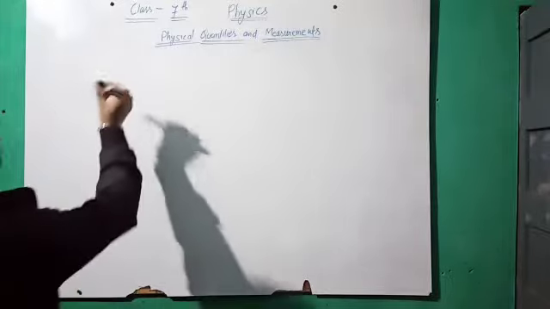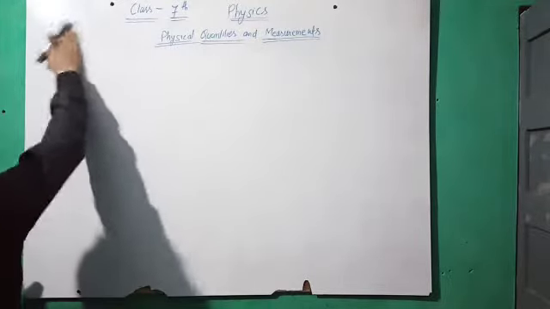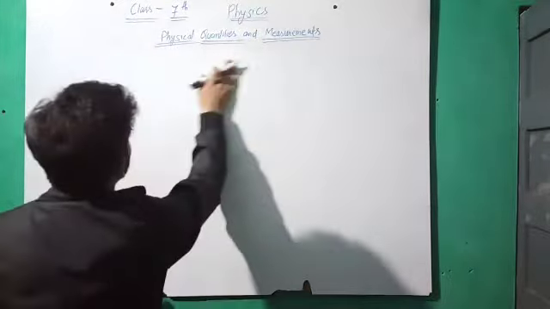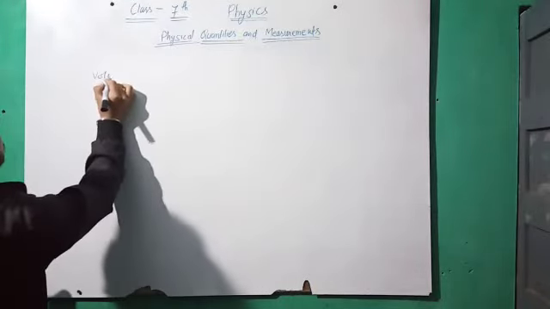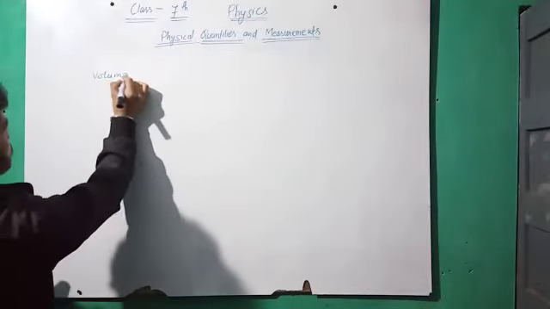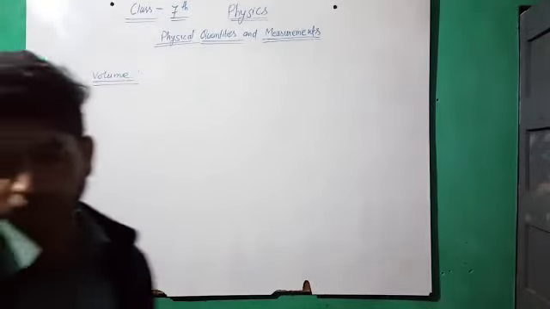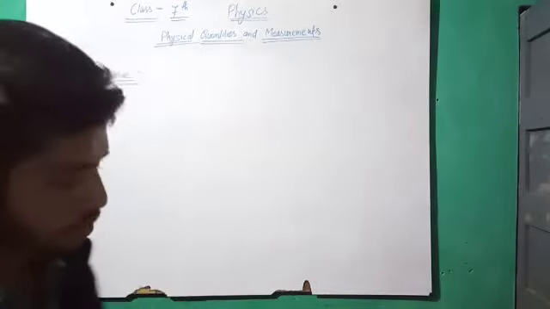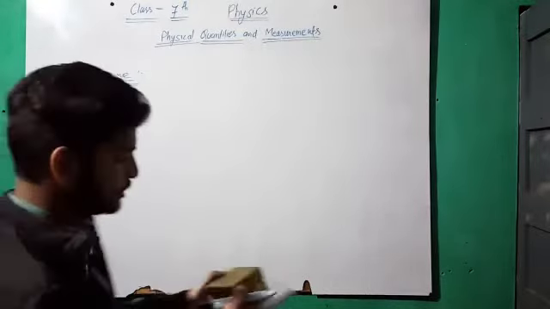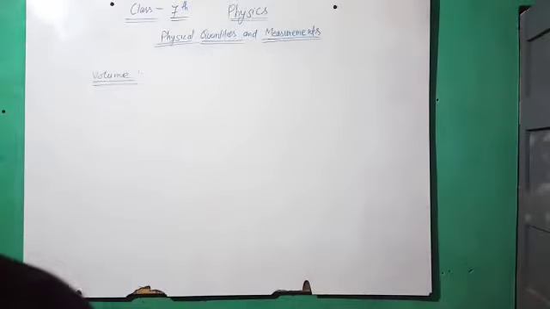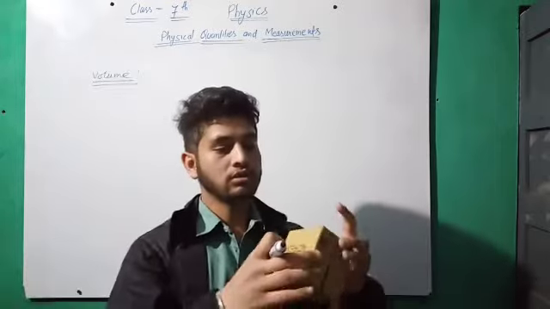And the first topic of this chapter is volume. So what is the volume of a body or a system? Volume of a body or a system is the space occupied by the body or system. I have a cubical box.